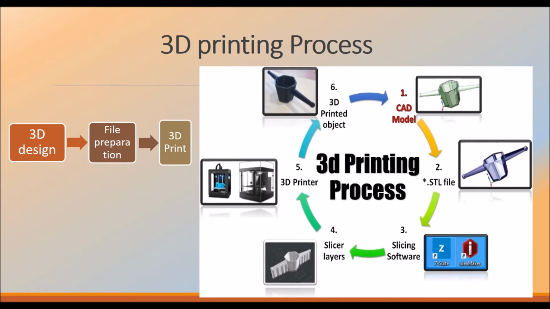So this is a cyclic process. And if you are not getting the product perfectly, then again you redesign it and follow these steps again and again.